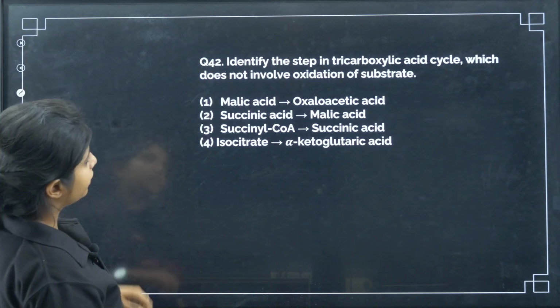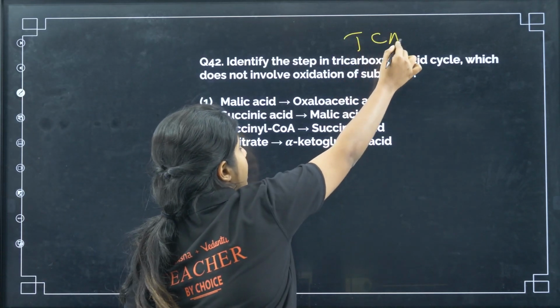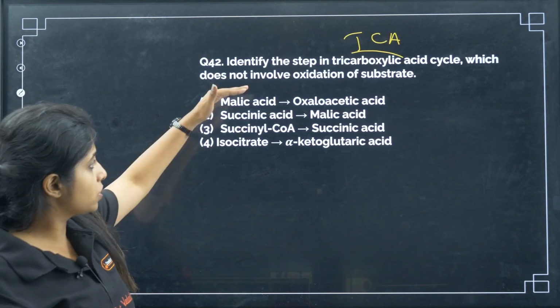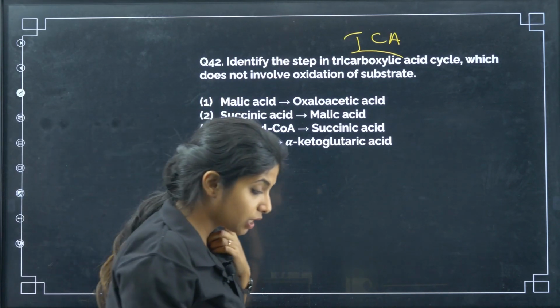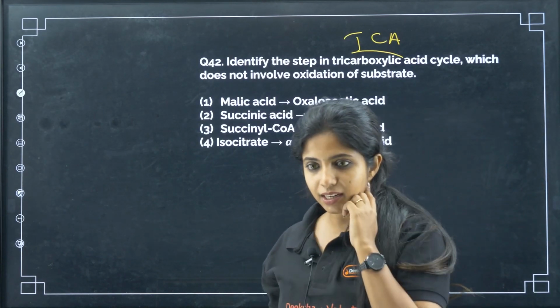Okay. Now identify the step in the tricarboxylic acid cycle, that means TCA, or the citric acid cycle, which does not follow oxidation of substrate. Which of these steps does not follow oxidation of substrate? What do you mean by oxidation of substrate? Basically you're going to borrow something from NADH or things like that, and that is how things work.